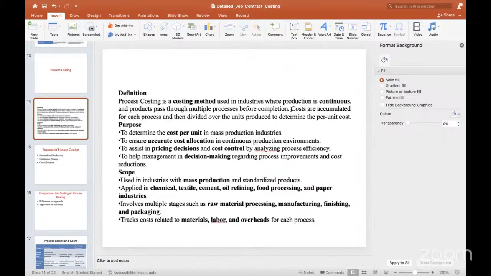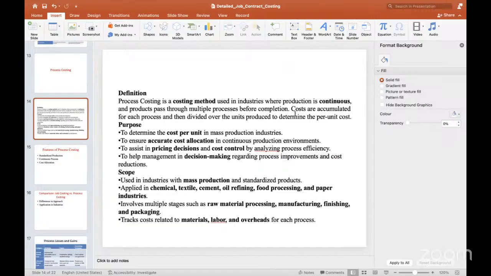So here, when you want to produce any product, we are going to introduce several processes. Once one process is completed, that particular work is immediately sent for the next process. When the second process of work is completed, immediately they send it for the third process. That is the reason process costing is a continuous costing method used in industries where the production is continuous and products pass through multiple processes before the completion.